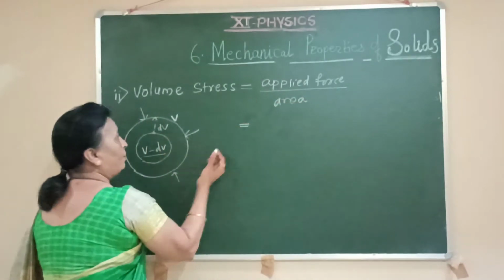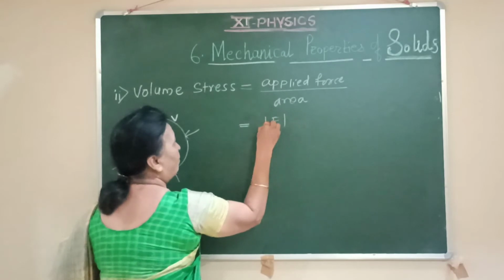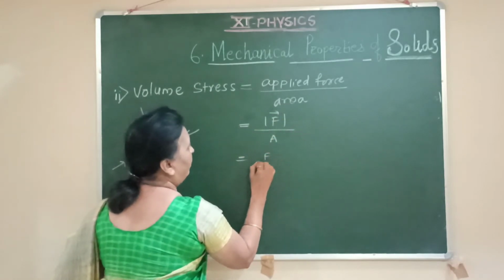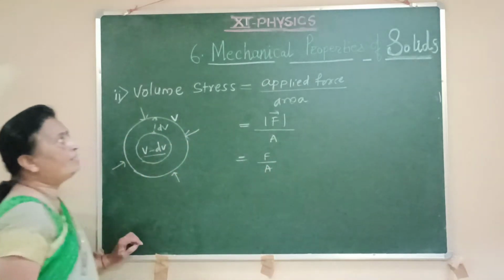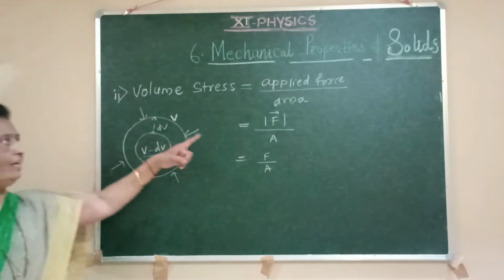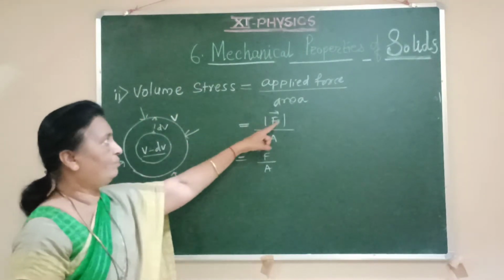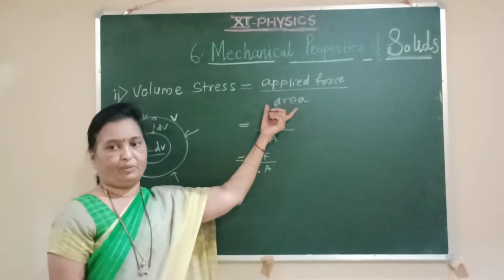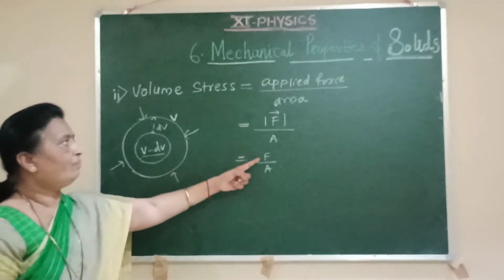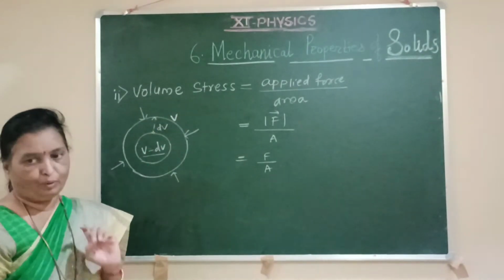So again it is the modulus of force F divided by A. Volume stress has the same definition, applied force upon area. So F upon A is the formula for volume stress.